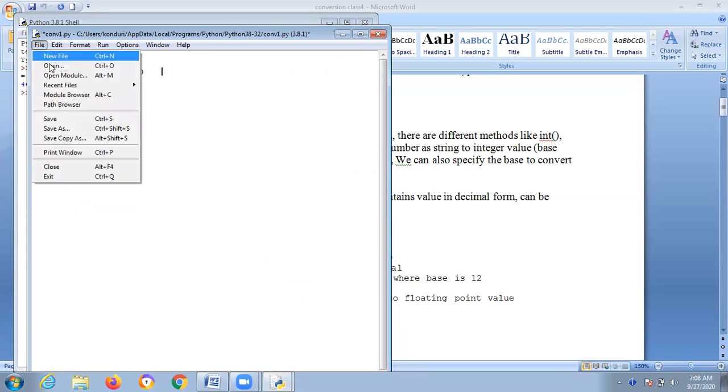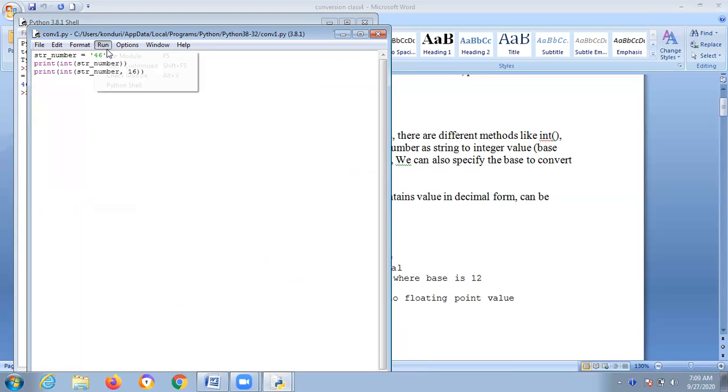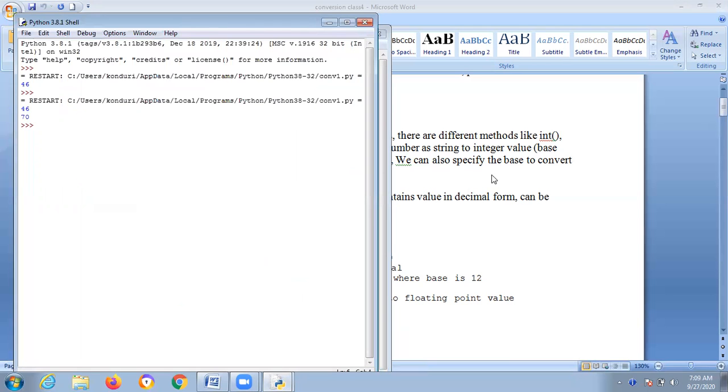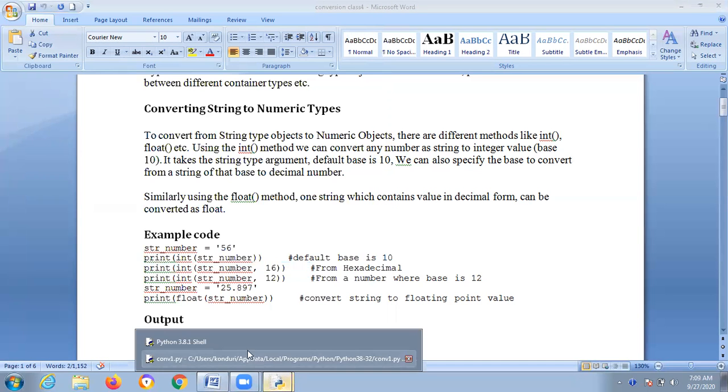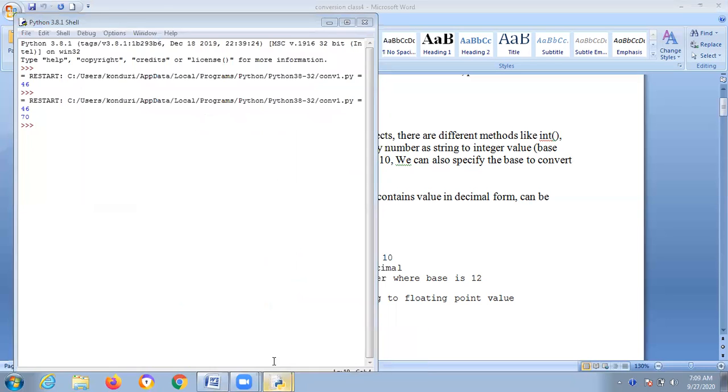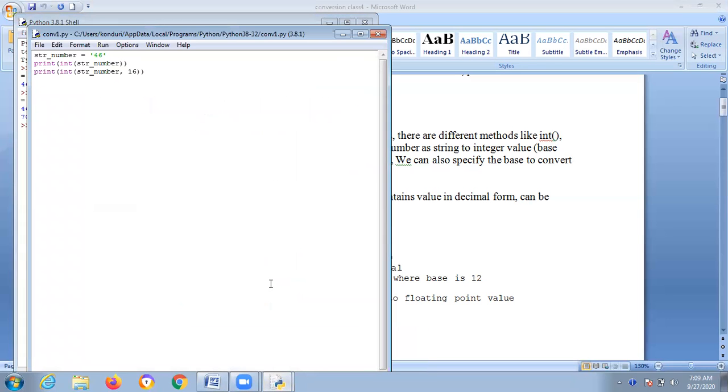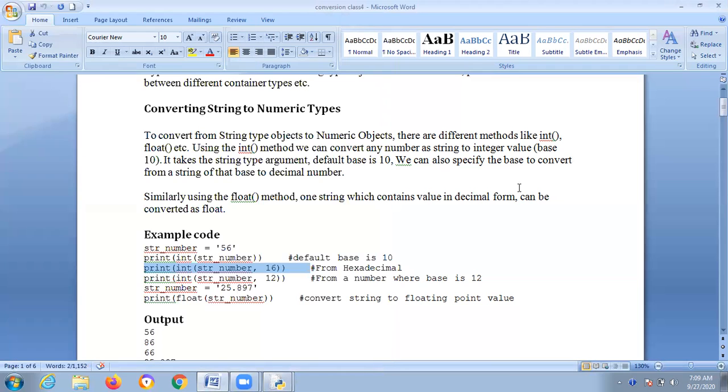You get 70. How do you get 70? 46 multiplied by 16, because it takes only integers, it won't take decimals. 46 into 16, how much? It's hexadecimal, right?